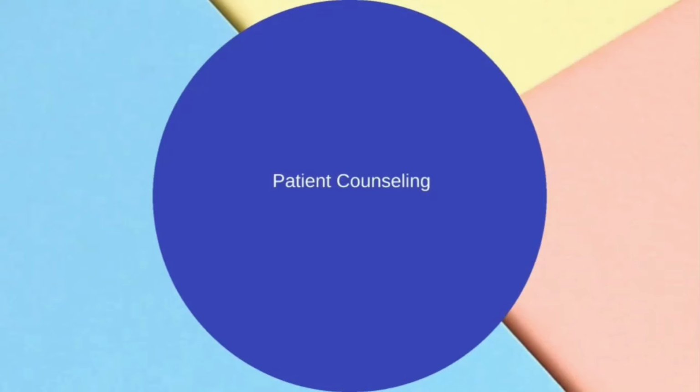And next one is patient counseling. Patient counseling means about the drugs, how to take the drugs, or about lifestyle modification. Like when you see an obese patient who is having joint problems, he has to do certain exercises to reduce weight. We cannot go for heavy exercise; we have to do normal breathing, a simple exercise. And about what foods can be taken and what foods cannot be taken. All these things can be explained by the clinical pharmacist to the person. So that is patient counseling.